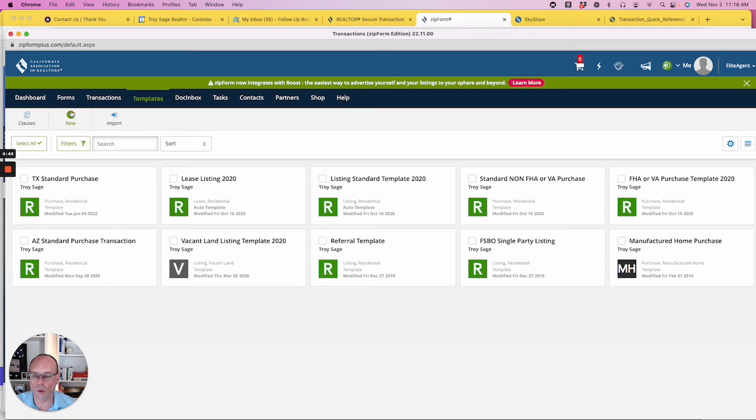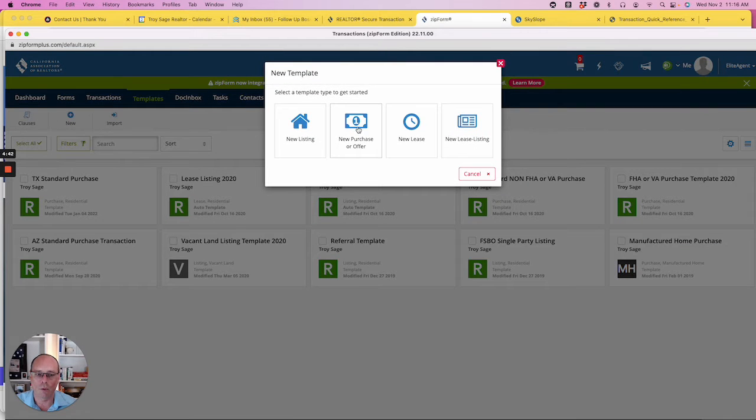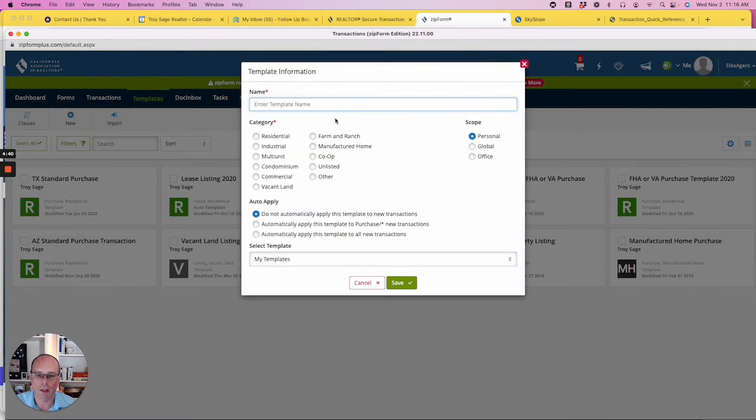We're going to do new, and this is going to be for a purchase, right? And I'm going to name it CA Buyer's template. It's going to be residential. I'm not going to have it automatically apply this template to new transactions because if I'm doing a listing or I'm in a different state, I don't want to apply. I'm going to save this in my template. So this is what the title will be.